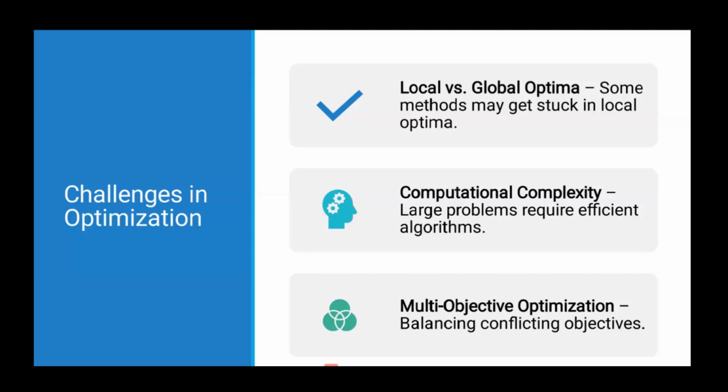Computation complexity. Larger problems require more efficient algorithms. So if you are able to find an analytical solution, then it is much easier. But for numerical methods or meta-heuristic methods, you need large computation power. There can be multi-objective optimization problems where we have to balance conflicting objectives.